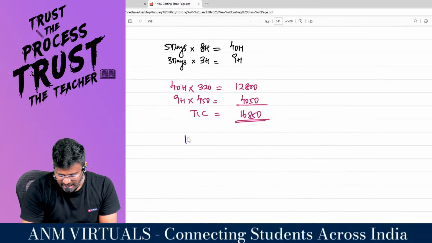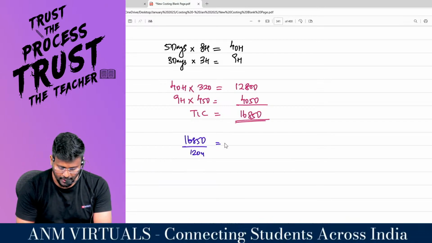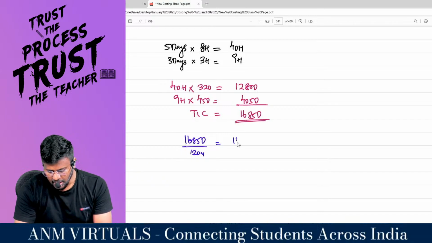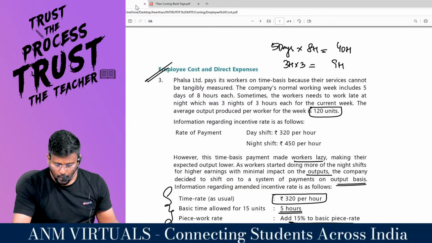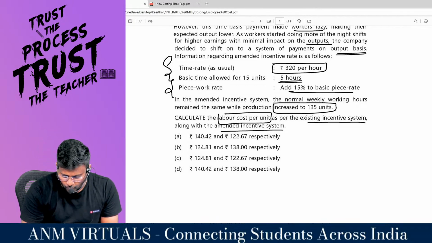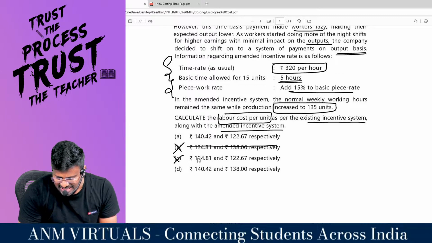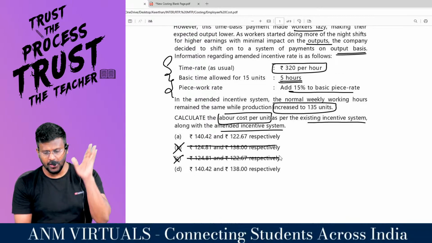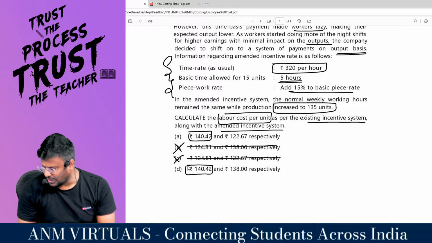So 16,850 divided by 120 units comes to 140.42 per unit, which is the effective labor cost. Is there any option with 140.42? So option B cannot be the answer. Option C cannot be the answer. We eliminated them. So the answer may be option A or option D.